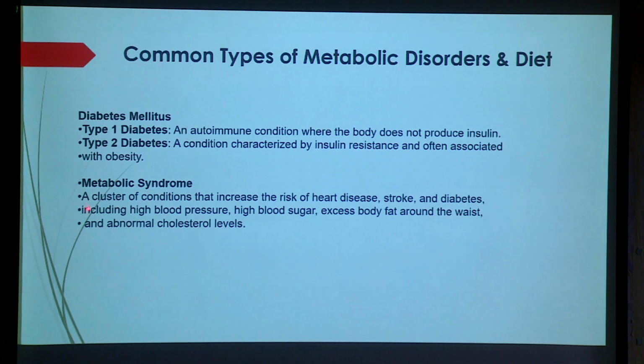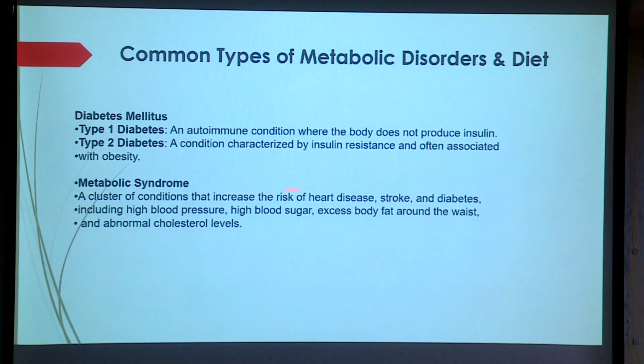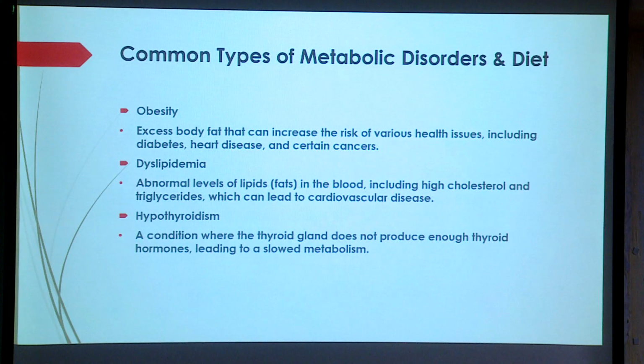Metabolic syndrome is a cluster of conditions that increase the risk of heart disease, strokes and diabetes, including high blood pressure and high sugar. These are the syndromes where any of the conditions can arise in the body. This is the metabolic syndrome. Next is obesity. It also comes. It is basically excess body fat that can increase various health issues, including diabetes, heart disease, certain cancers. Dyslipidemia is abnormal levels of lipid.